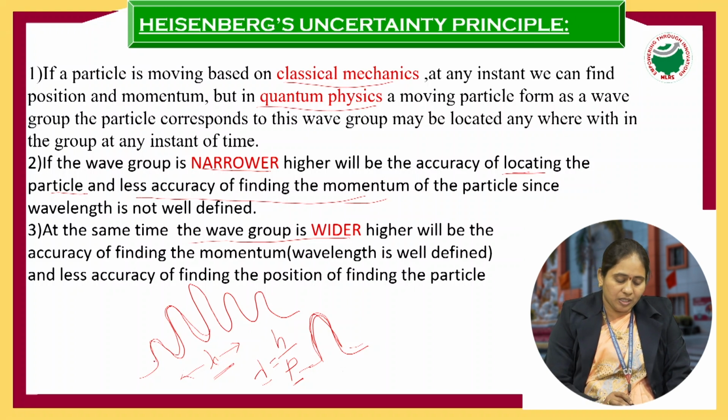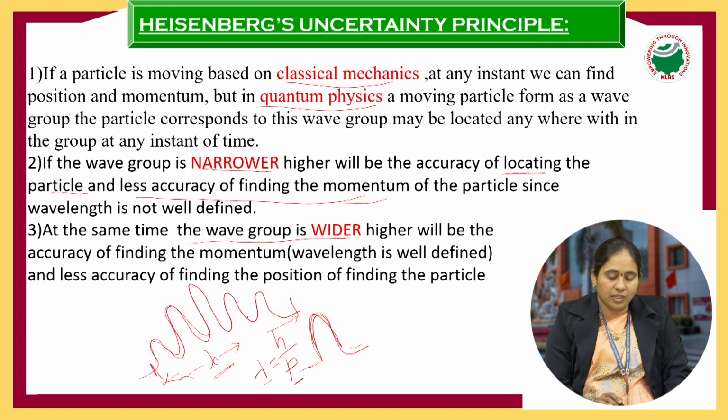Here the particle is vibrating from this region to this region. The distance is very large, so we cannot locate where the particle is. That is why finding the location of the particle is less accurate when the wave group is wider, and momentum is more accurate. So we can conclude: when the wave group is narrower, we can find position; when the wave group is wider, we can find the momentum, but not both.